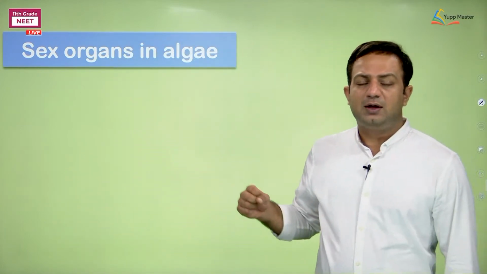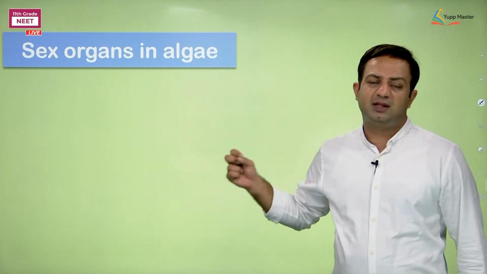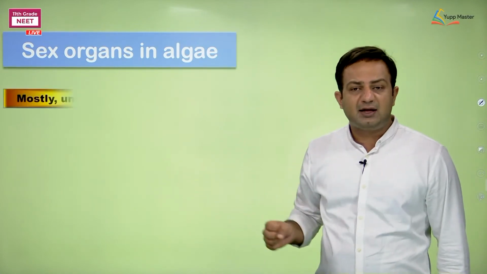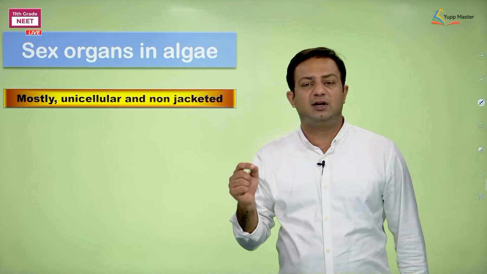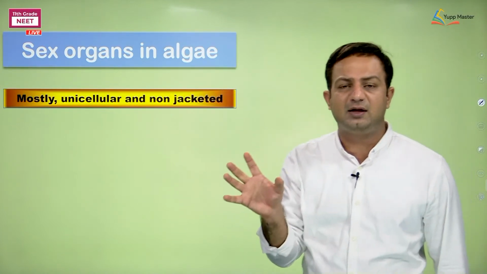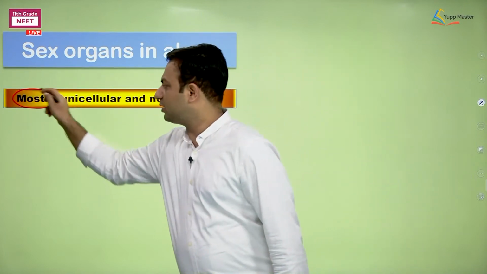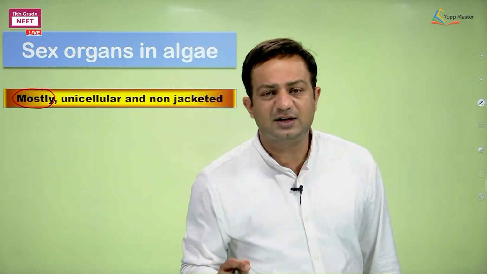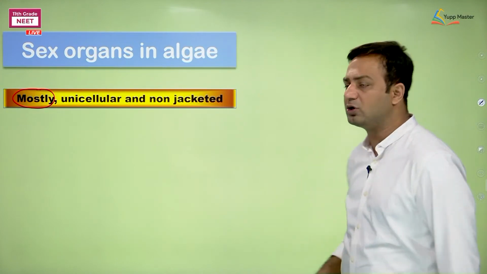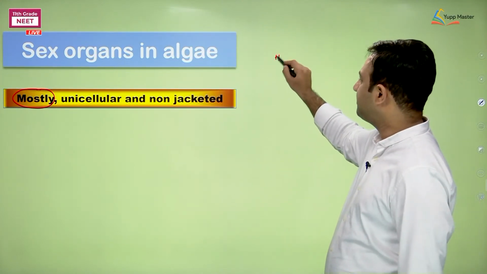So here we go. Where these gametes are formed are the sex organs, but in algae these sex organs are unicellular and non-jacketed, meaning they don't have any jacket around them. Wait, it is written as mostly, not always. It is written as mostly unicellular and non-jacketed. So let me tell you the exception to this.